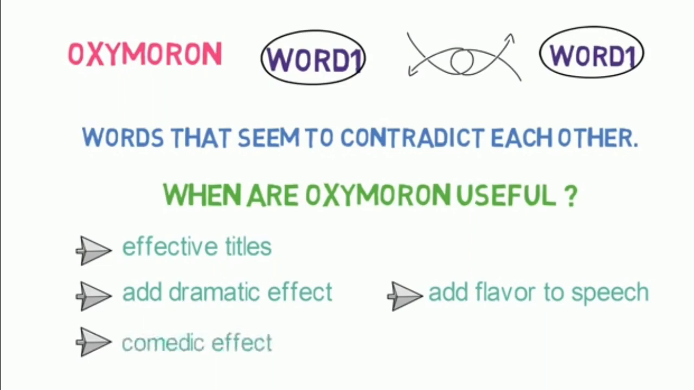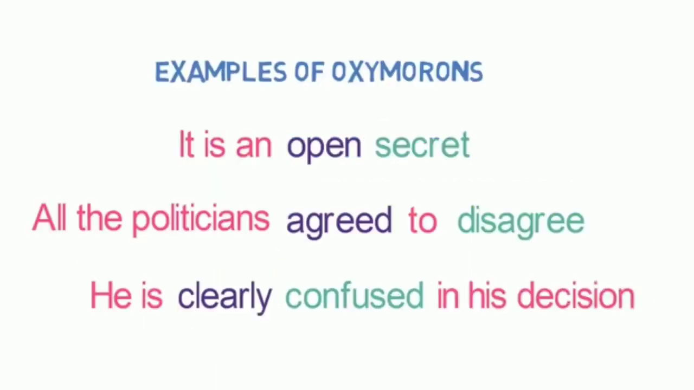Now let's see what is oxymoron. Oxymoron is a figure of speech containing words that seem to contradict each other. It means contradictory words are used. Oxymorons are extremely useful in written English. That is, they can make effective titles, add dramatic effects, and add flavor to speech. Also, they can be used for comedic effect.